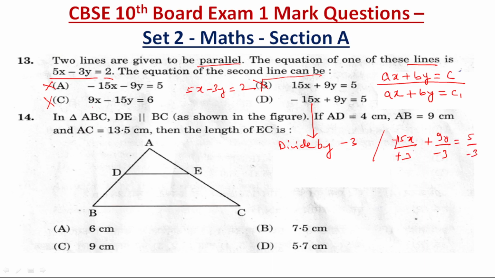So this minus minus will get cancelled, 3 5s are 15. So it will become 5x. Here it is 3, so minus 3y, is equal to minus 5 by 3. No problem, the constant has changed. The remaining, as I said, ax plus by, this 5x minus 3y will be same to same. Then only the lines are called parallel. So option D is the right answer.